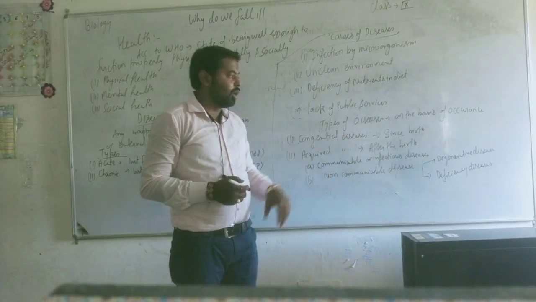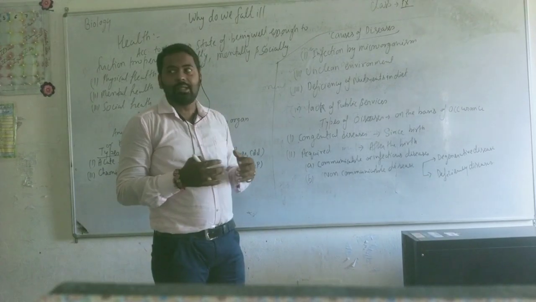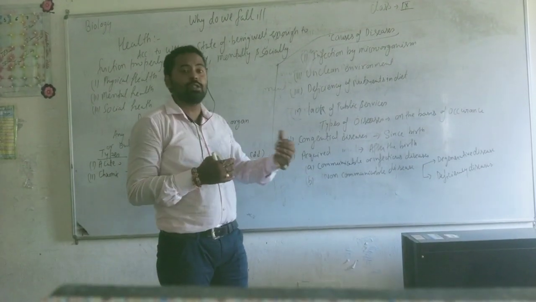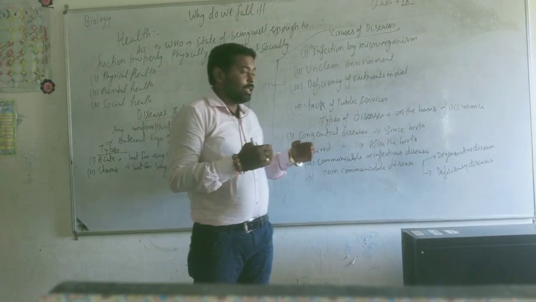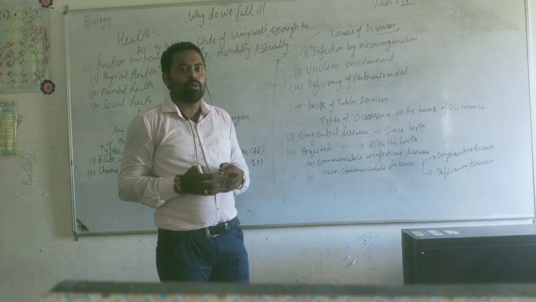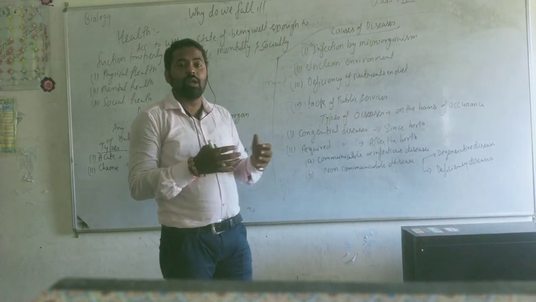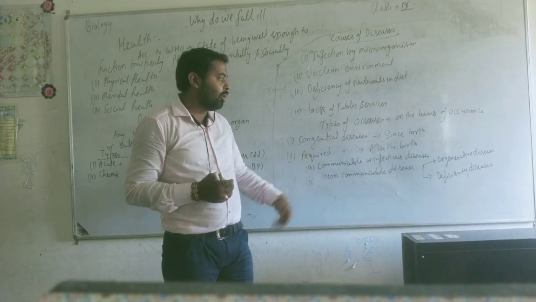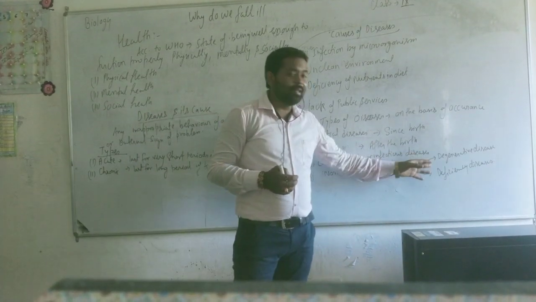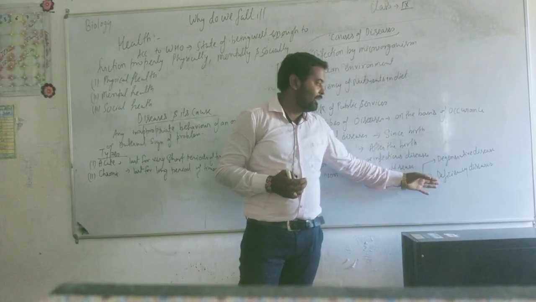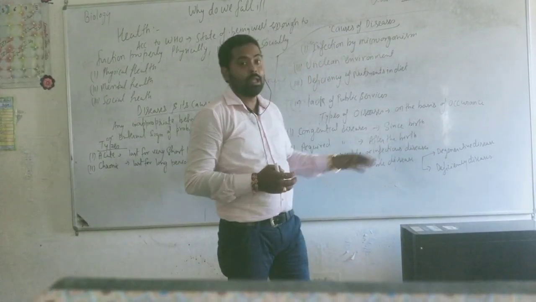And second one is non-communicable disease. Non-communicable diseases are the group of diseases which cannot be transmitted from an unhealthy person to a healthy person. Like blood pressure. If a person has blood pressure, the other persons living with them cannot suffer from that kind of non-communicable disease. Non-communicable diseases are further classified into two. Number one is degenerative disease and second one is deficiency disease.